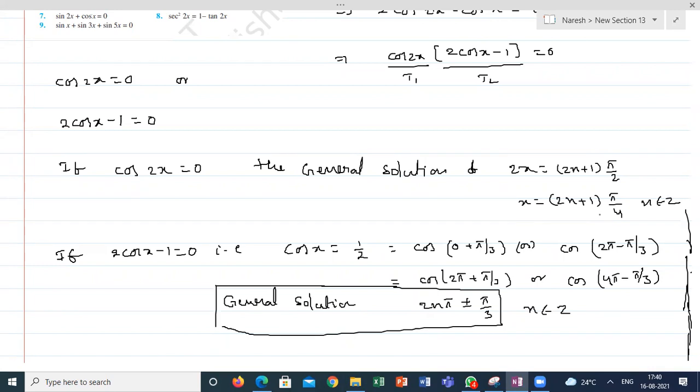The whole equation you have to convert into multiples of some expressions. Then only I can write the general solution properly. If it is in additions or subtractions, I can't conclude the statement. But if it is in multiplications and it is equal to 0, each and every variable term is 0, then only it is possible. So, with the help of that number system concept, I am solving these trigonometric equations. Hope you are clear. Yes, sir. Understood.